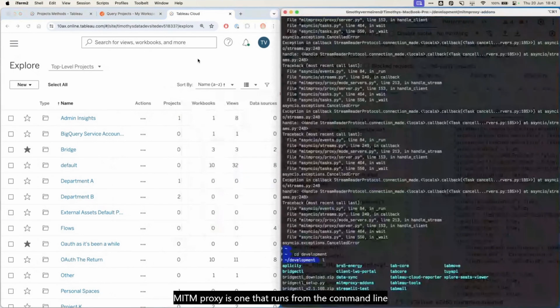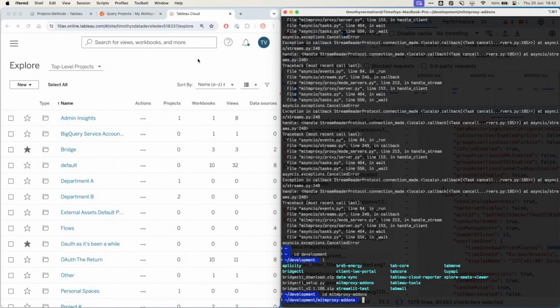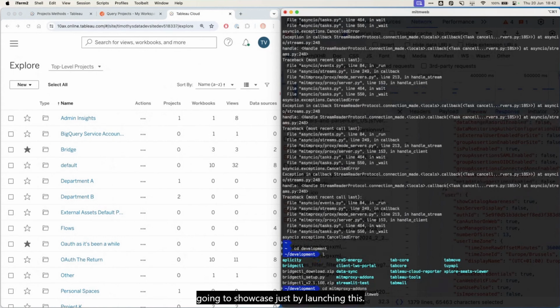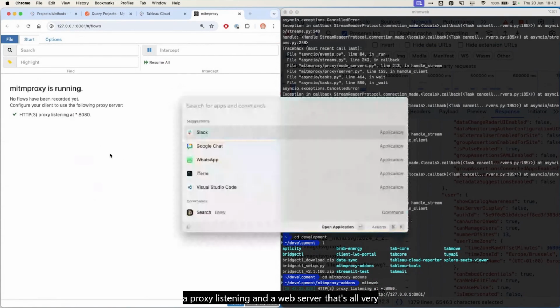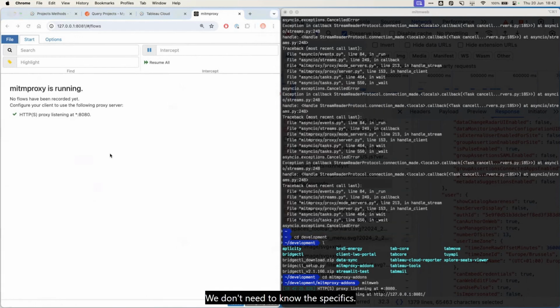MITM proxy is one that runs from the command line. That's available on all three, including Linux. But Mac OS has their own. Windows has something called Fiddler that has a different UI, but they all essentially do the same thing, which we're going to showcase just by launching this. So I'm running a command line. I'm getting information about a proxy listening and a web server. That's all very fancy. We don't need to know the specifics.